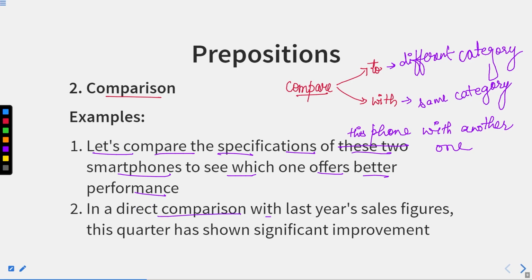In a direct comparison with last year's sales figures. Now we are comparing with the last one's sales figure. So we are comparing both the sales figures of respective, or you can say, of consecutive years. So this quarter has shown significant improvement, or quarter, you can say, we are comparing the sales figures of the two quarters. So we are doing the comparison between the two things which are of the same category, or which belong to the same category. Now let us move further.